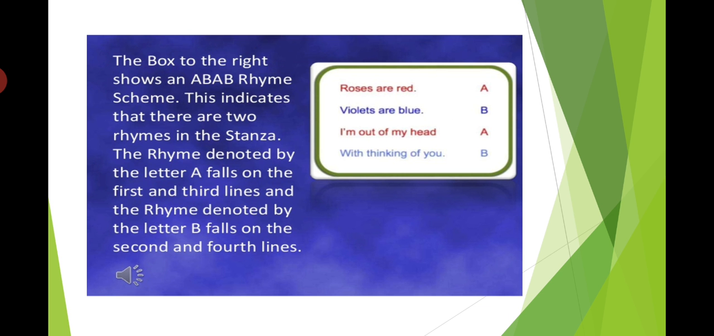Roses are red, violets are blue, I'm out of my head with thinking of you. Red, A; blue, B; head, A; you, B. So red and head are rhyming, so A and A. Blue and you are rhyming, B, B. So these four lines have the rhyme scheme ABAB. It means there are two rhymes, A and B. First line A, second line B, third line A, fourth line B.